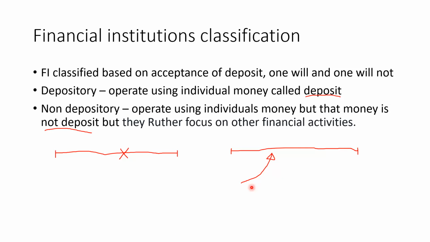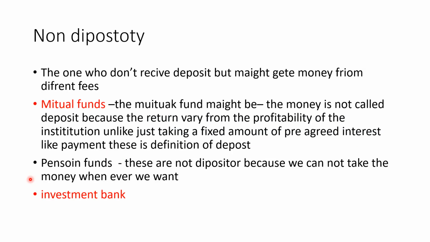If you agree to have a specific interest from the start, you know how much interest that bank or financial institution or that party pays you. So he can only pay you based on that agreement. That will not be up or down. Also, you might take your money whenever you want, or put it there until the maturity period based on your agreement. However, for example, think of a pension fund.